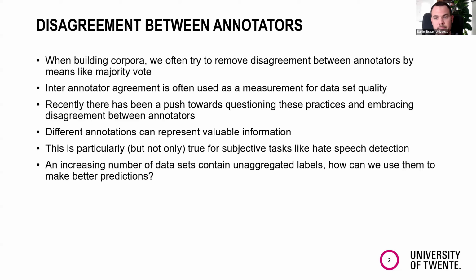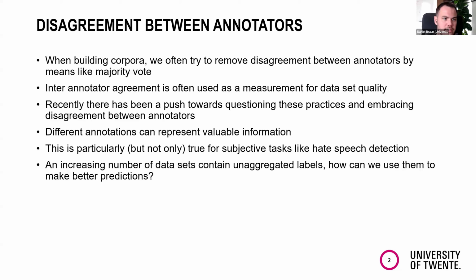And an increasing number of data sets that are published now actually contain unaggregated labels. So not just this majority vote anymore, but we can actually see the individual annotations. And we looked in this paper at different techniques for how we can leverage these unaggregated labels. So how can we use them to make better predictions?